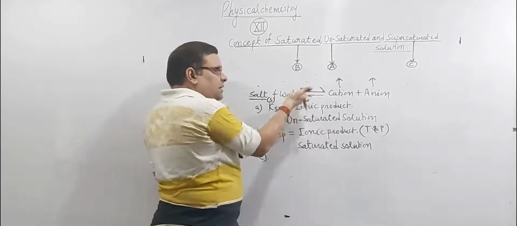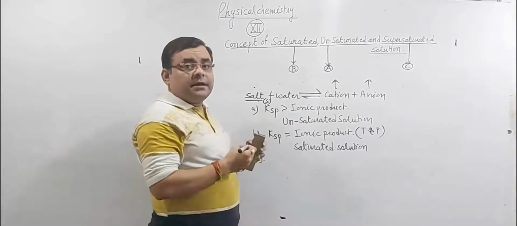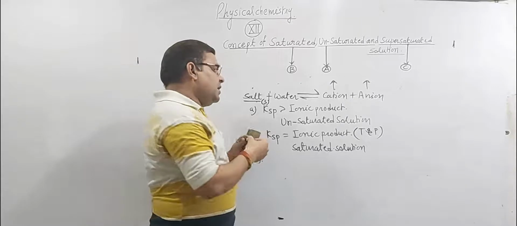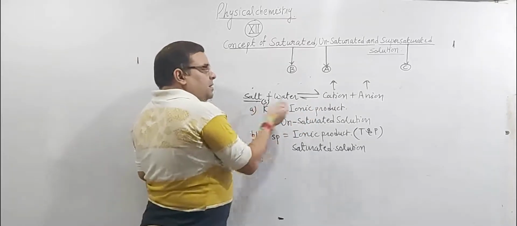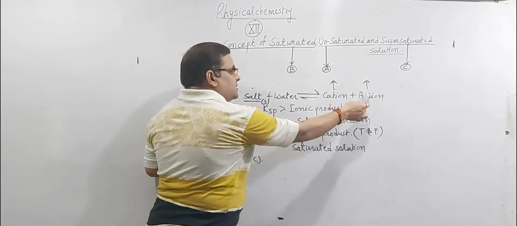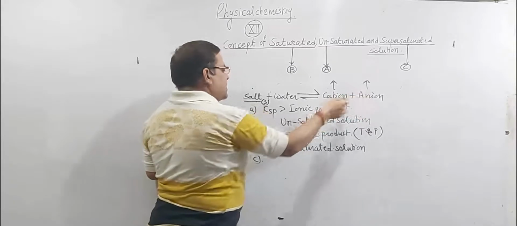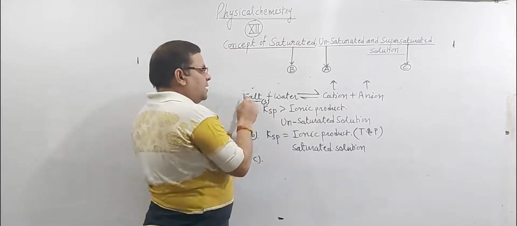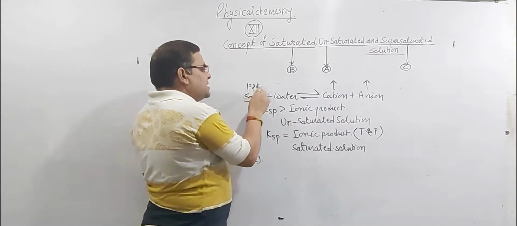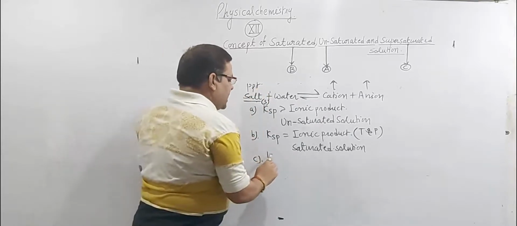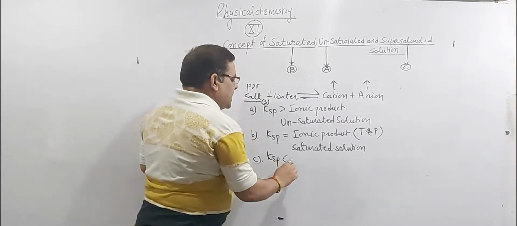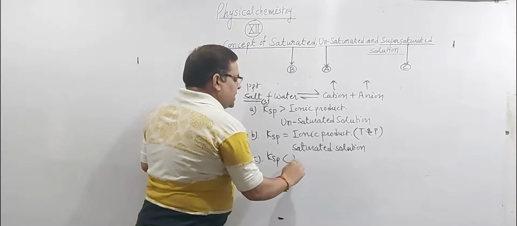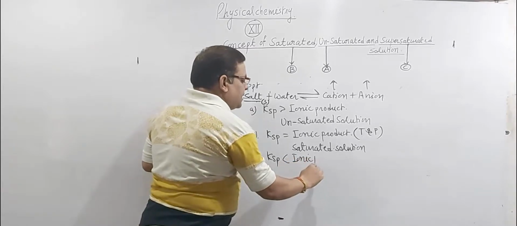Equilibrium is shifted in backward direction according to the Le Chatelier theory. And if equilibrium is shifted in backward direction, then the excess amount of cations and anions combine to form the original salt again, so that a PPT is formed in such type of solution if the value of Ksp becomes less than concentration of cations and anions, that is, the ionic product.